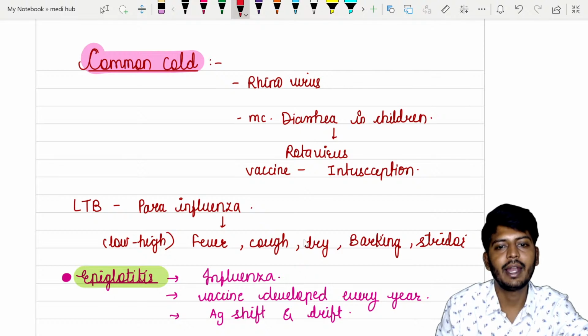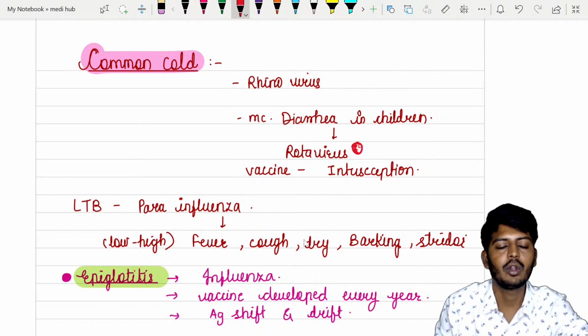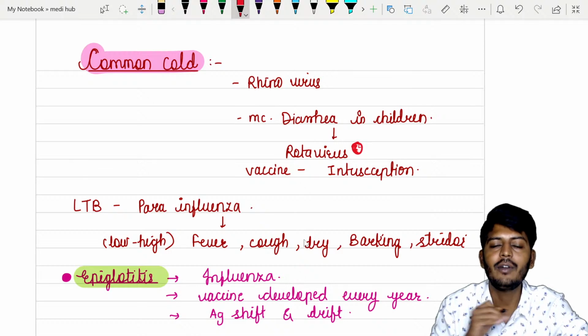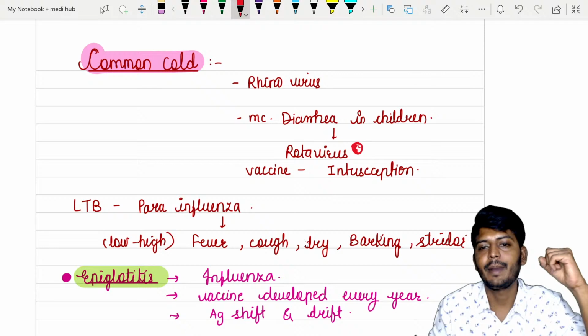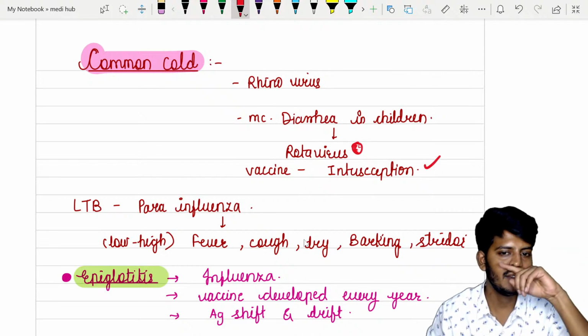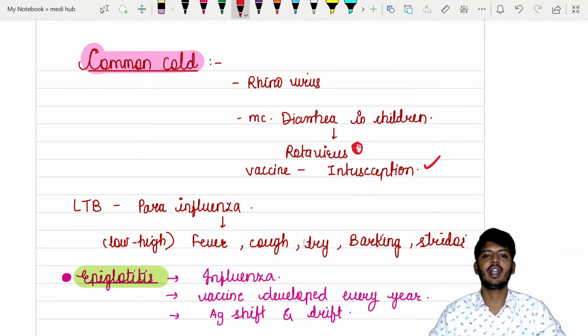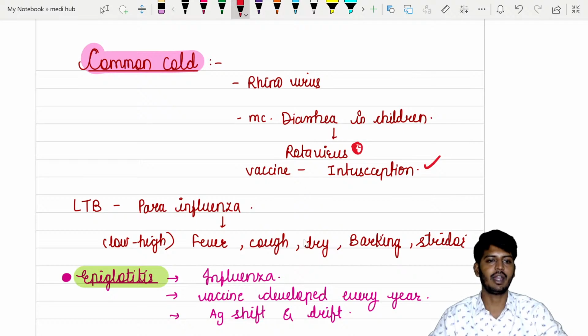And the most common cause of diarrhea in children is rotavirus, so to prevent rotavirus we give the rotaviral vaccine. This rotaviral vaccine causes hypertrophy of the Peyer's patches. Hypertrophy of the Peyer's patches will lead to intussusception. That is one of the most common dangerous complications related to the rotaviral vaccine.